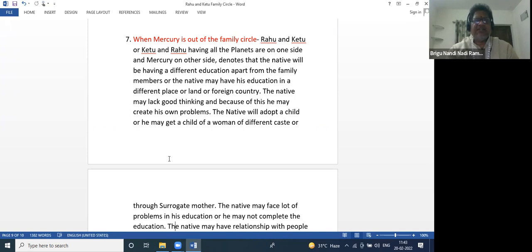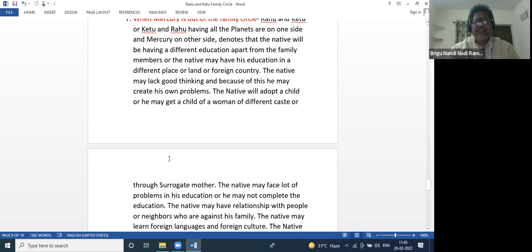So that is the difference between Jupiter and Mercury. Jupiter outside, he will be the adopted child; Mercury outside, he would adopt a child. And sometimes even Jupiter outside also. In some other Nadi, Jupiter is the son, so the son may be adopted there itself also.